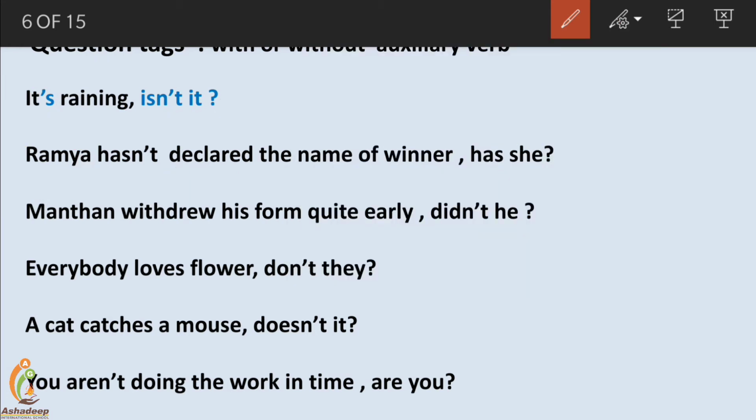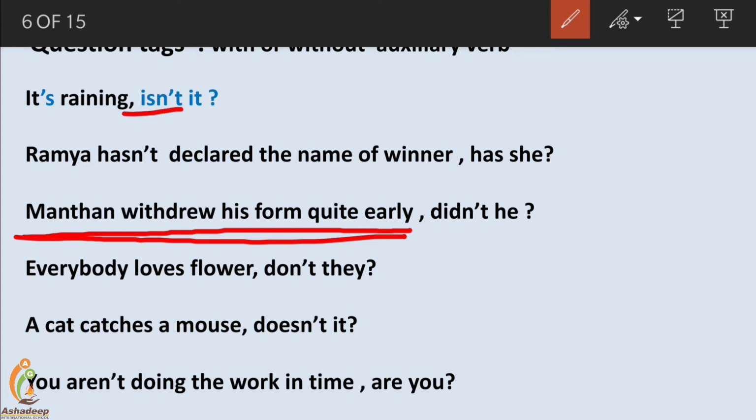Next sentence. Manthan withdrew his form quite early. Get the auxiliary verb. First of all decide whether it's positive or negative. Withdrew his form quite early, it's a positive sentence. No negation is there. Now get the auxiliary verb. Is there any auxiliary verb like is, has in this? No auxiliary verb is given. So this is a sentence without an auxiliary verb.